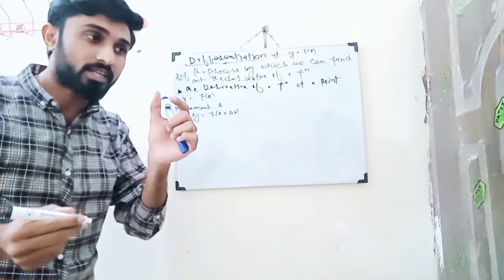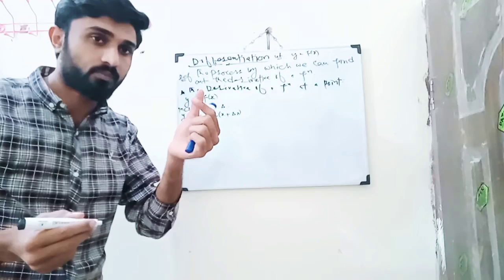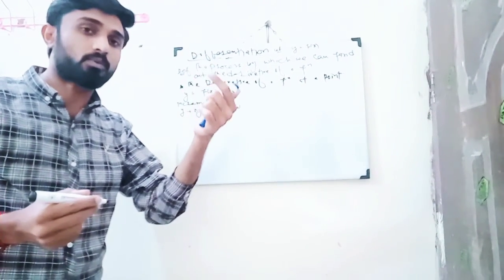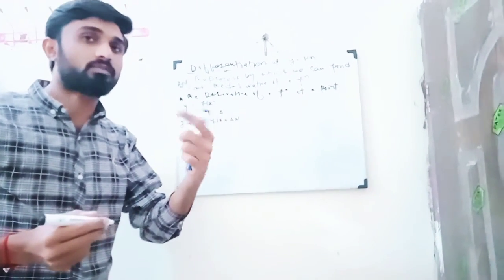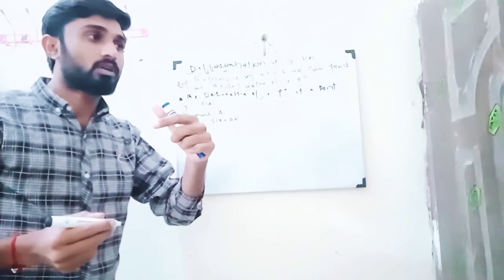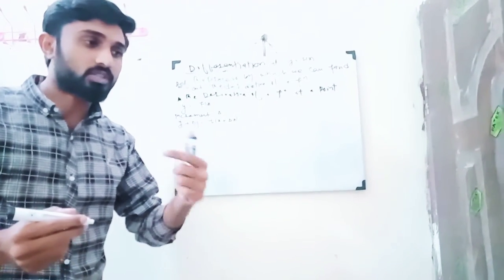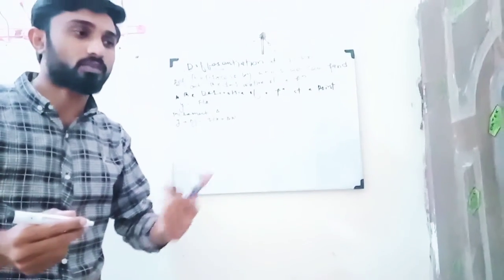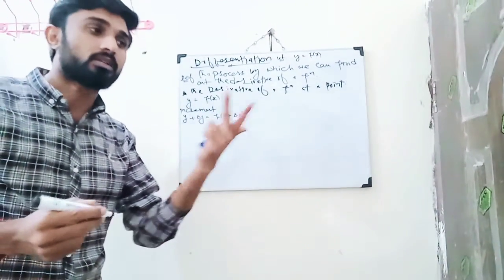What is the derivative? The derivative is called the rate of change of a function at a point. At a point, how the function is changing. Means how with respect to time a function is going to change, or what that function will be in the future.